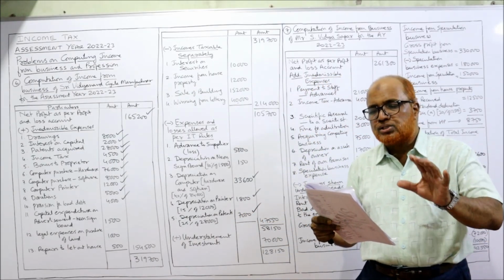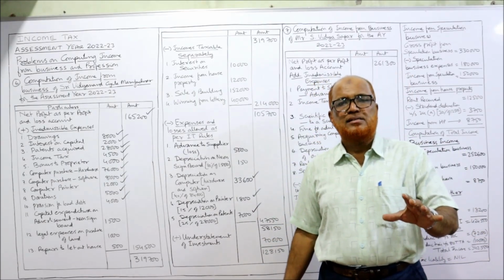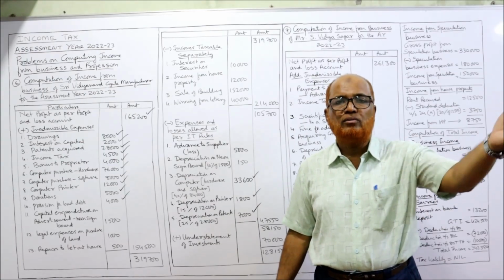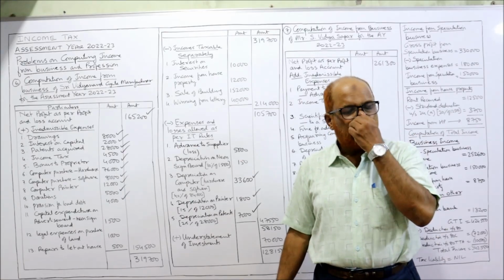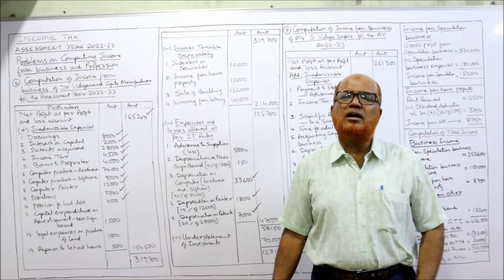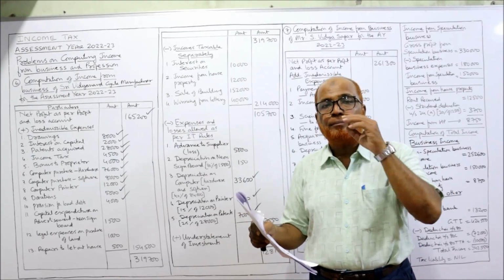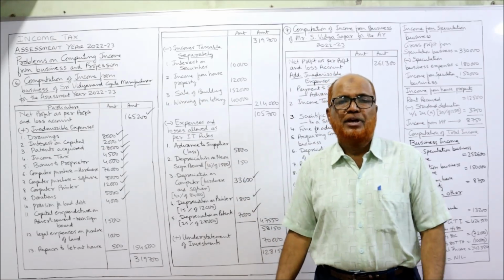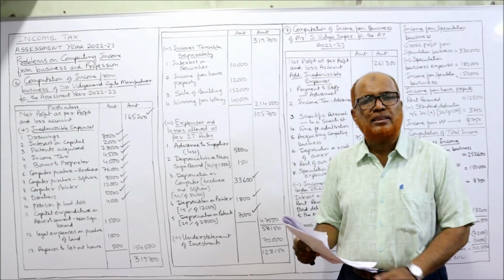Then contribution to scientific research to Delhi University. Income Tax Act says scientific research contribution made to a university or an approved educational institution, the deduction will be fully allowed. 100% deduction is allowed. So here 10,000 rupees are contributed to Delhi University for conducting the research. Income Tax Act says it is fully allowed as deduction, nothing to be given.